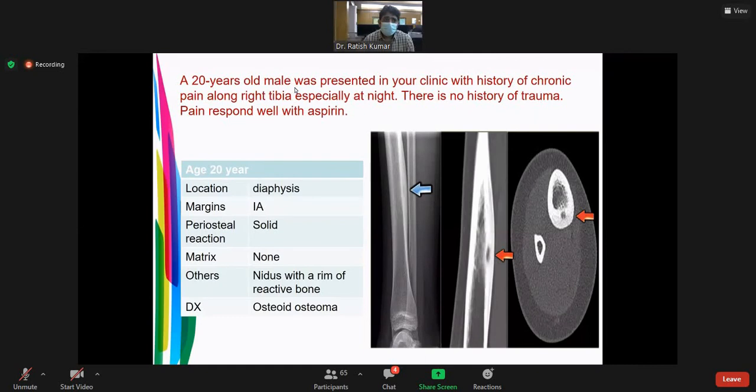A 20-year-old male presented in clinic with history of chronic pain along the right tibia, especially at night. There is no history of trauma. Pain responds well to aspirin. If you see the location, this is the epiphyseal region. Margin mostly geographic. Periosteal reaction solid. Matrix null. There is a nidus with a rim of reactive sclerosis. So the most likely diagnosis is osteoid osteoma.